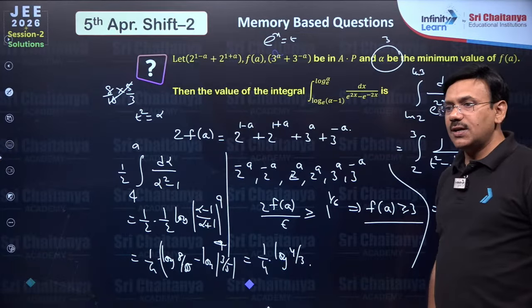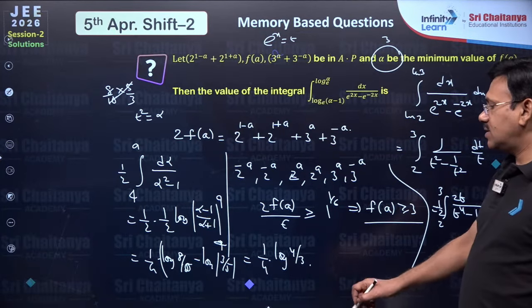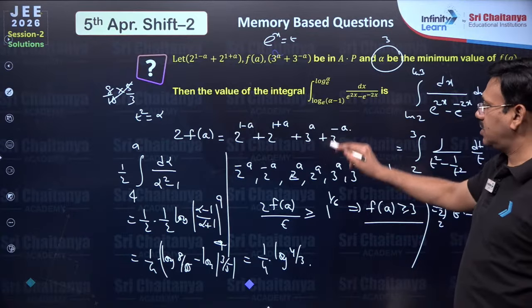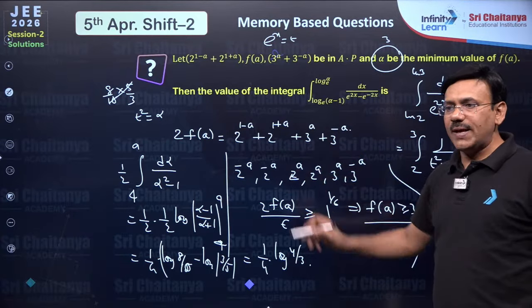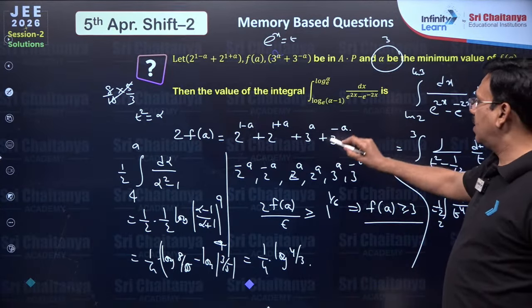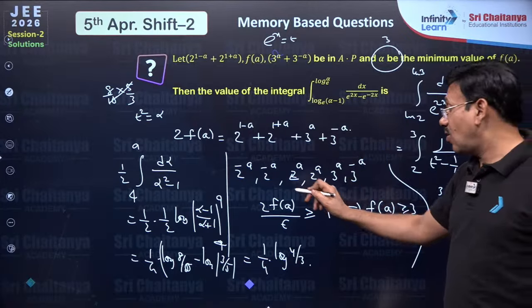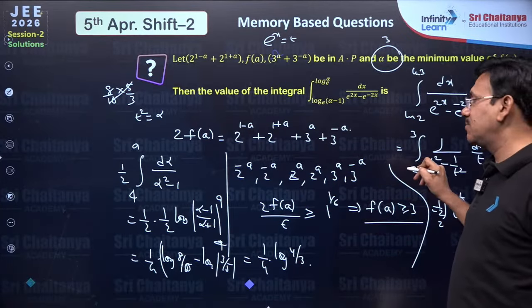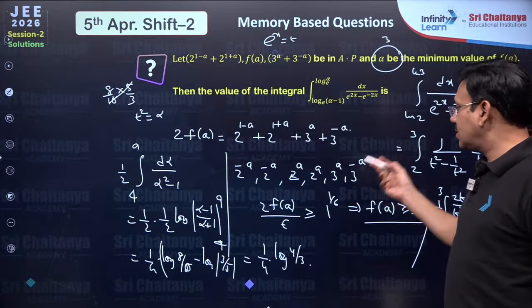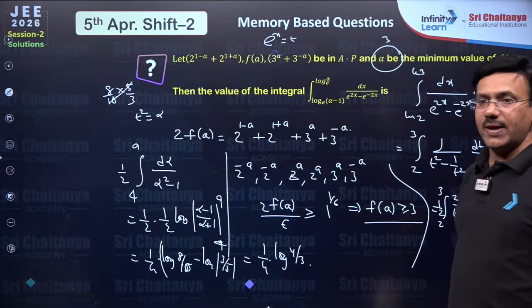So dear students, the beauty here in this question is to apply the AM-GM inequality. For applying AM-GM inequality, you have to maintain that there must exist some a such that equality must be possible for all entries, otherwise you cannot apply. So this is why here you have to take 2 power minus a, 2 power minus a, that is the beauty in this.